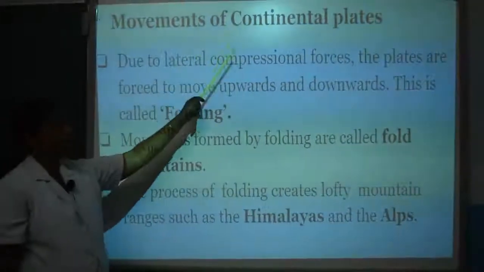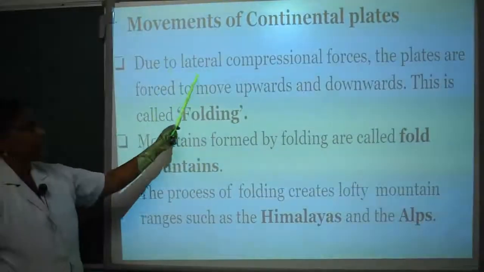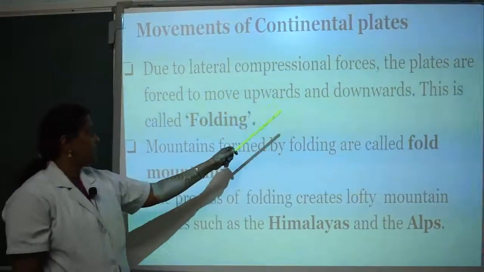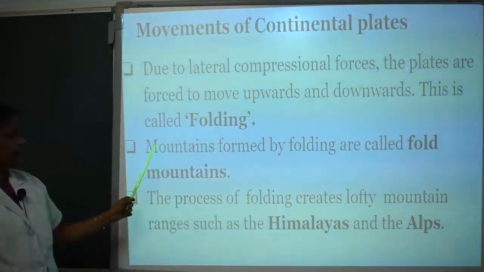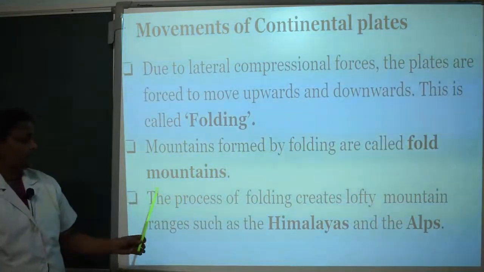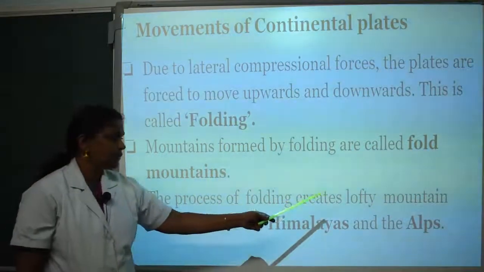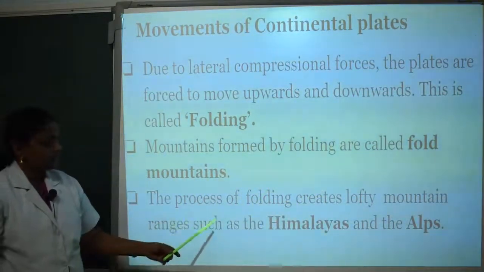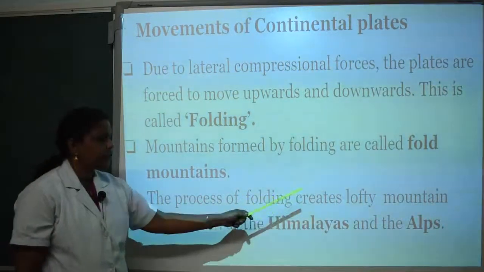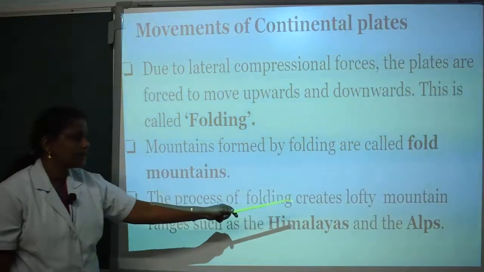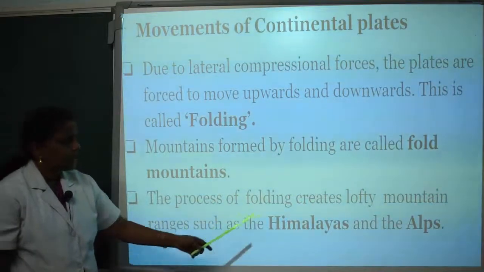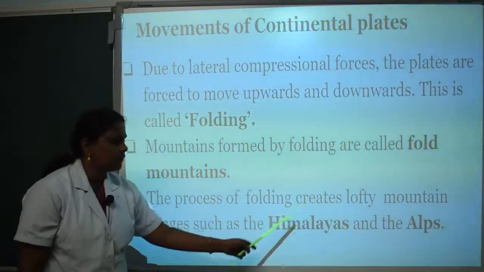Movements of continental plates: due to lateral compressional forces, the plates are forced to move upwards and downwards. This is called folding. Mountains formed by folding are called fold mountains. The process of folding creates lofty mountain ranges, meaning mountain ranges of great height, such as the Himalayas and the Alps.